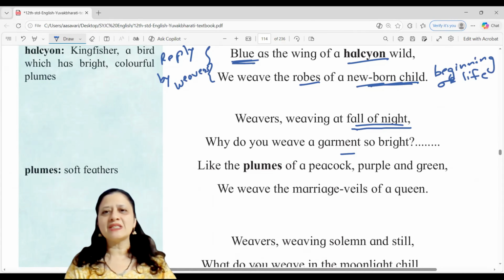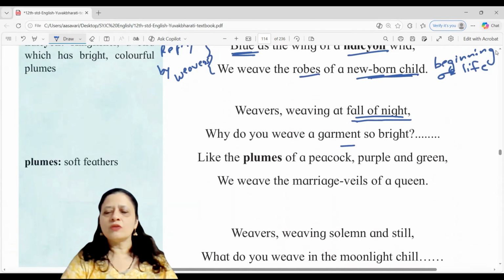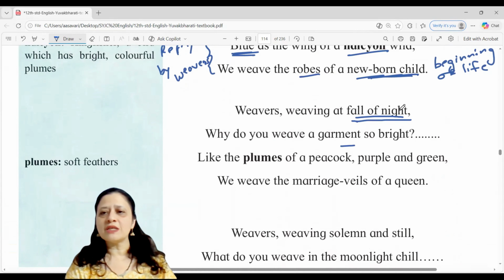We can call it the dusk time, right? And this represents adulthood. So weavers are weaving it at fall of night, which is evening time. We call it the dusk, because it is about to be dark. So here this time period represents adulthood.